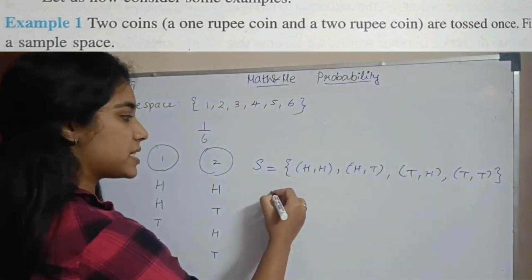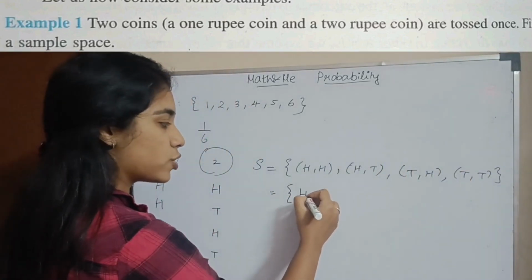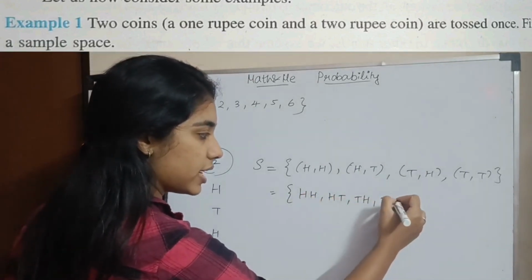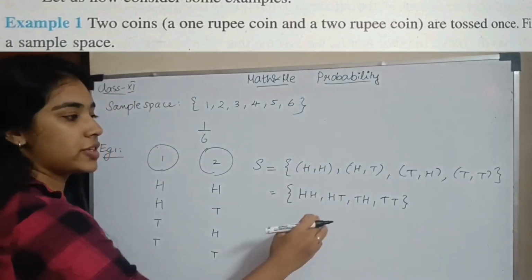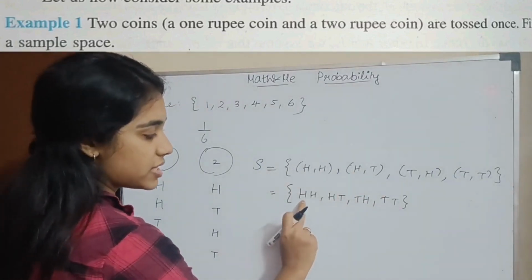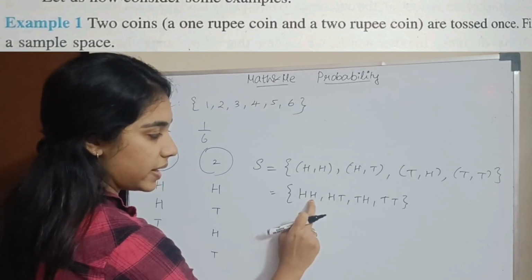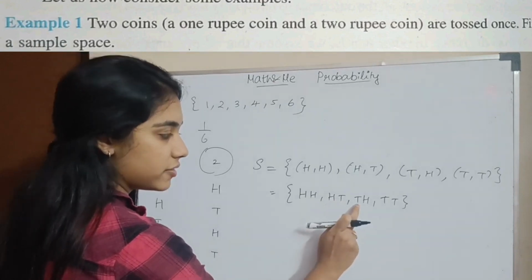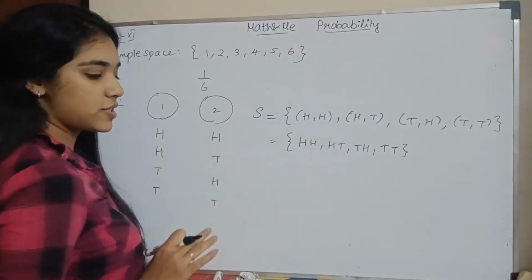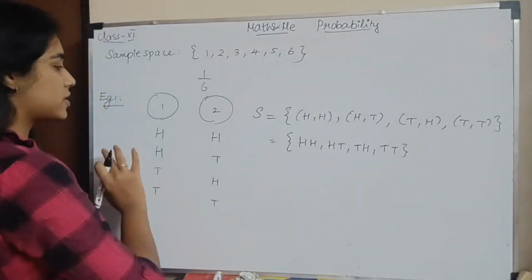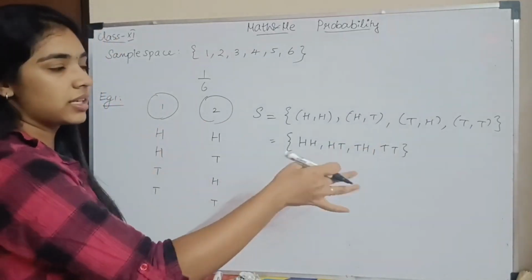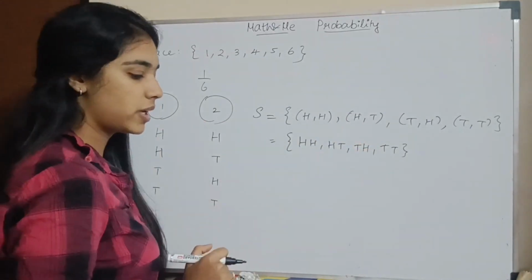In some places, for simplicity, we omit the commas and write. So we write HH, HT, TH, and TT. We omit the commas just for simplicity. Okay? So here you see that the first outcome is a head and the second is a head. First head, second tail. First tail, second head. First tail, second tail. Okay? So this is your answer for the first example. This is the sample space when you toss two coins. In this, we will see the next subsections slowly.